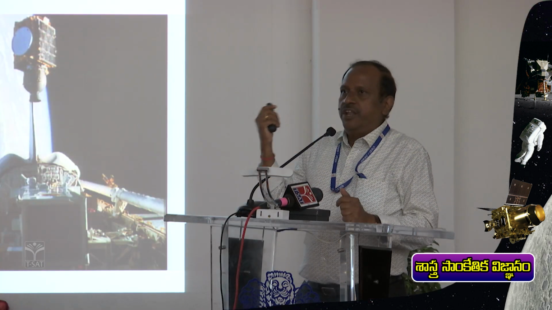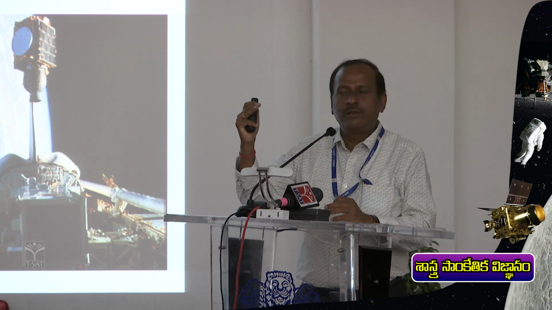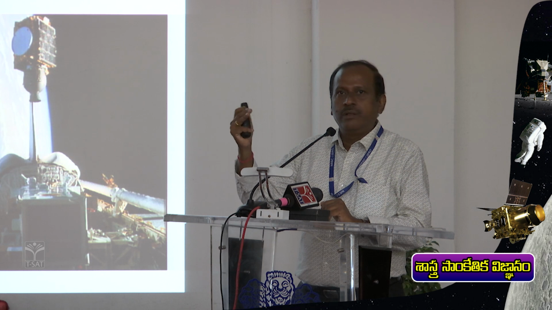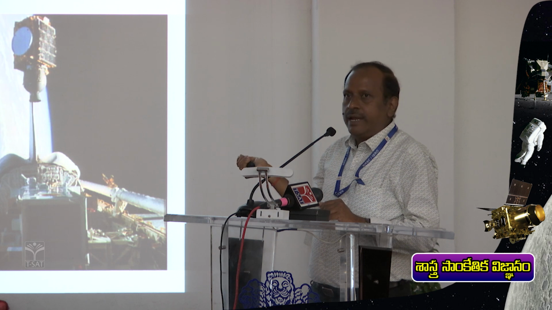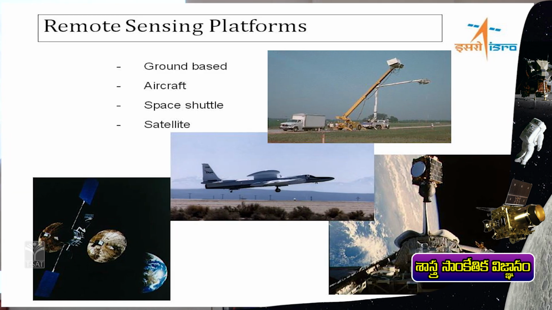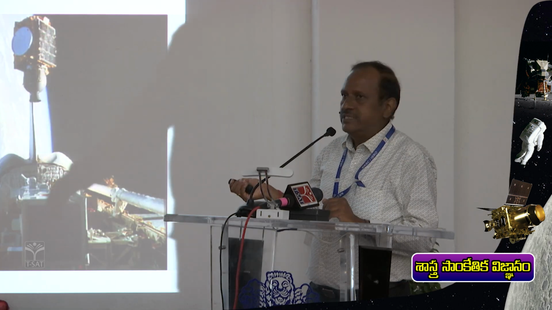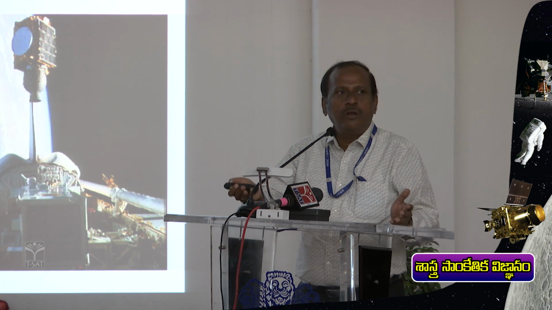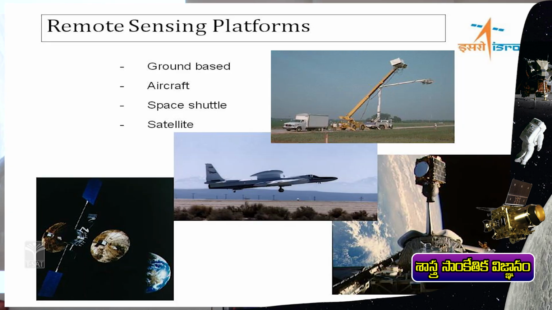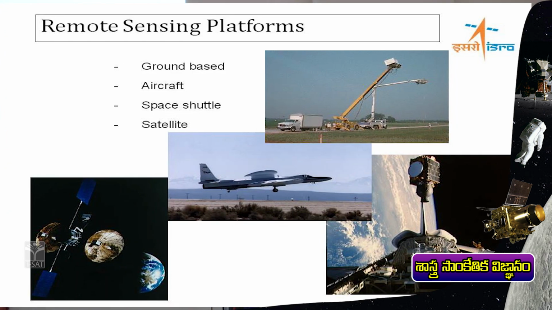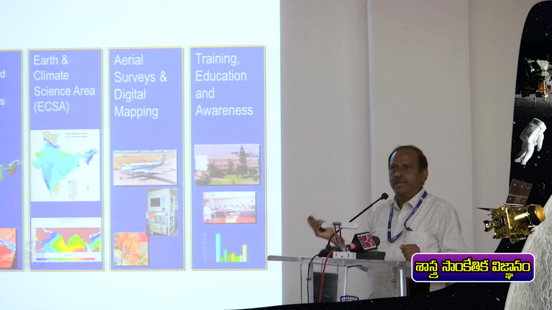There are different mechanisms that were used in the starting period of the sensors, I mean the platforms, how they were kept. Initially they were kept very high, and then they collected the ground level information. Later on came aircraft, then space shuttle, and afterwards satellites. And with today's technology, you are also able to get ground level information using a drone. You can fly the drone and collect data about the ground. That is also available.